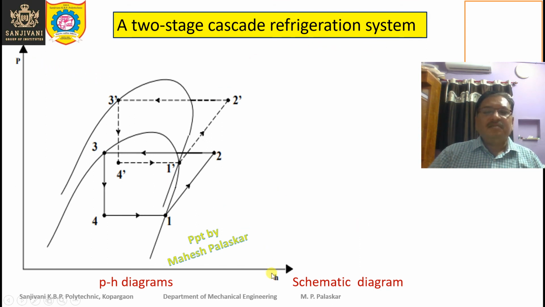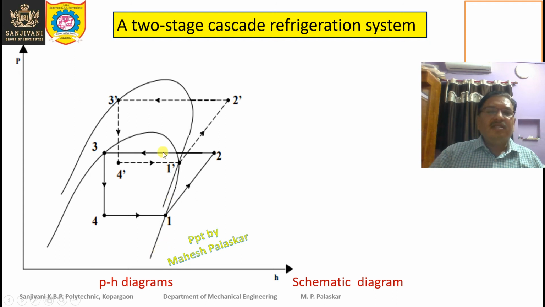First of all, this is the pH diagram. In this pH diagram, this is the saturation curve. This is the critical point. This is the saturated liquid line, and to the right of the critical point, we have the saturated vapor line.